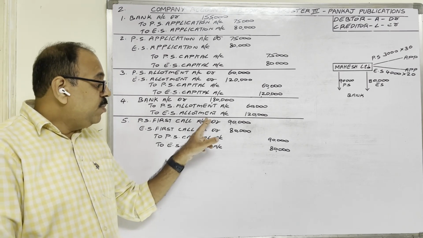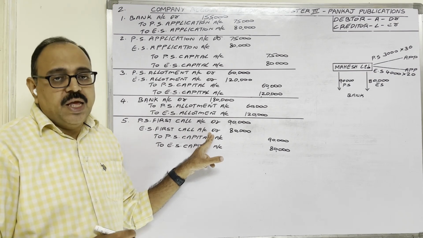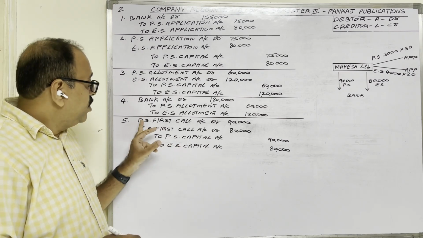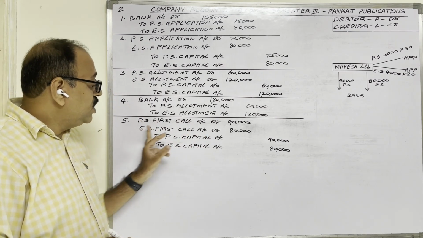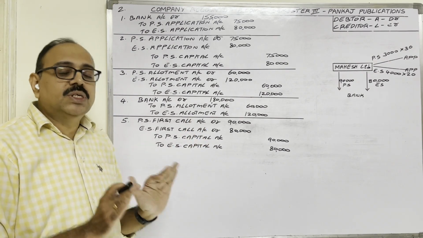That is why applicants' accounts we should debit, as we cannot write all those applicants' names. Instead of writing those names, we wrote these two words: preference share first call account, equity share first call account. Therefore, these two accounts are also personal accounts.